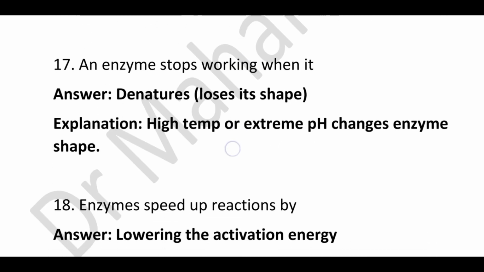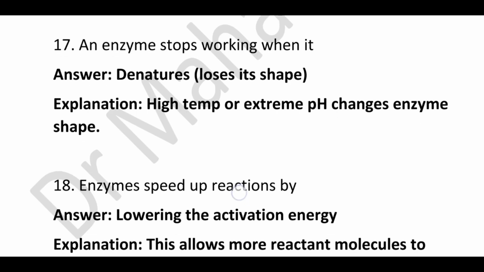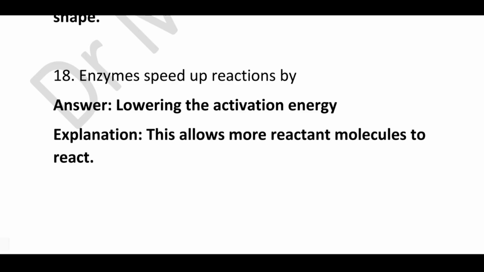An enzyme stops working when it denatures, because high temperature or extreme pH changes the enzyme shape. Enzymes speed up reactions by lowering the activation energy, because this allows more reactant molecules to react.